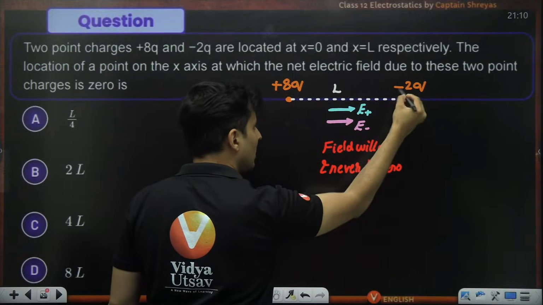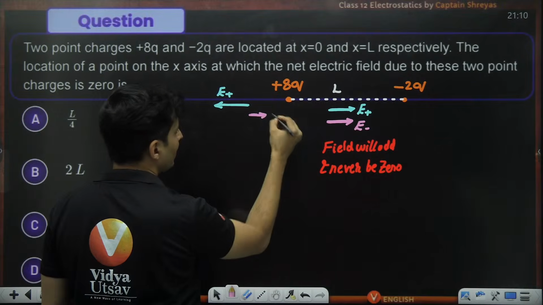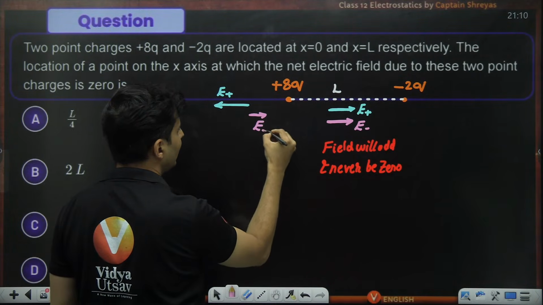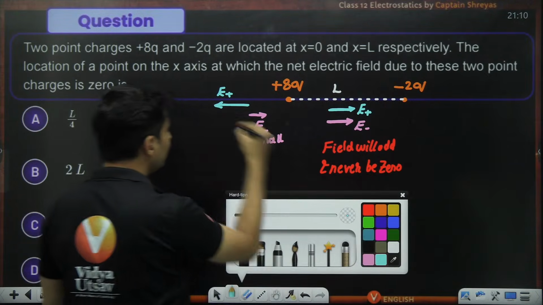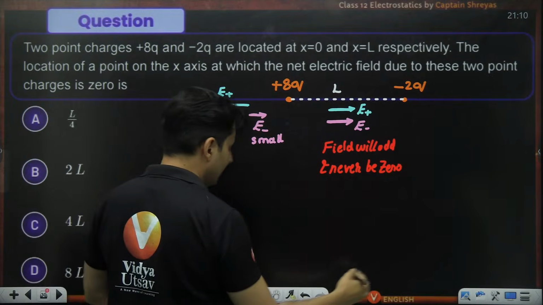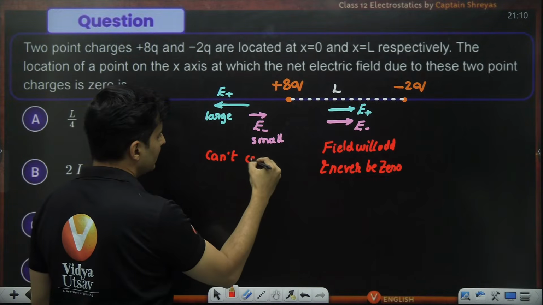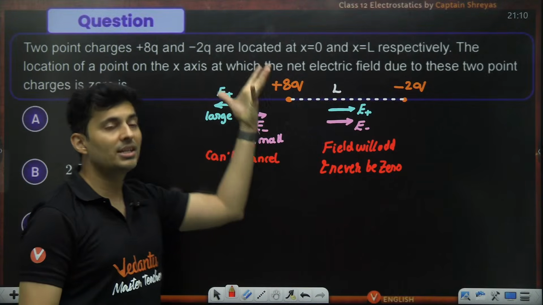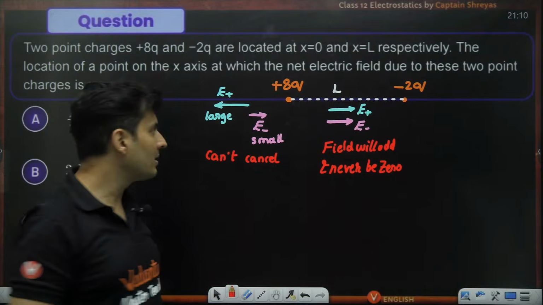But due to the negative charge, it should be attractive, but it will be very small because this distance is very far away. So E negative will be small, and this will be large. So can they cancel? No, they can't cancel out each other, because you are closer to the big charge and far away from the small charge. So it does not balance out.